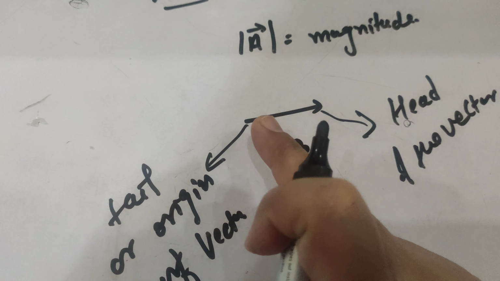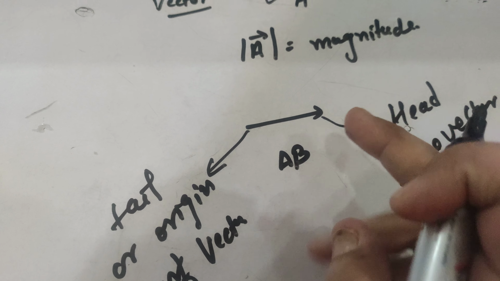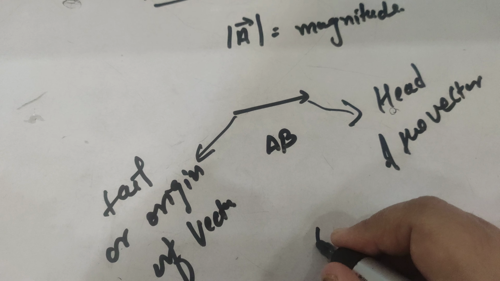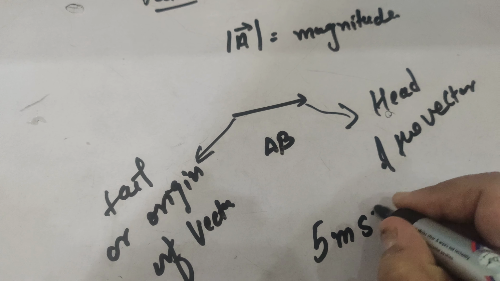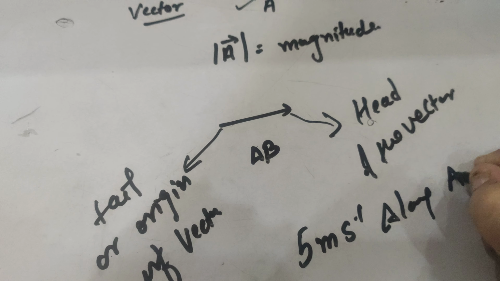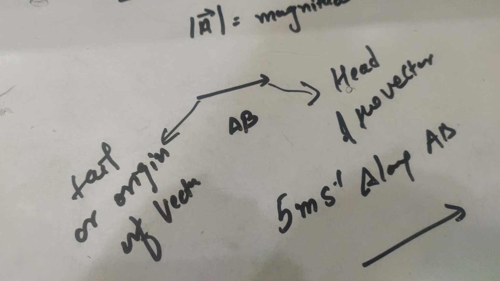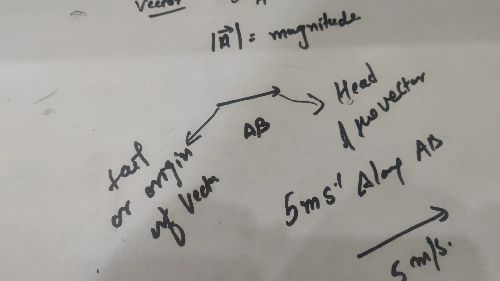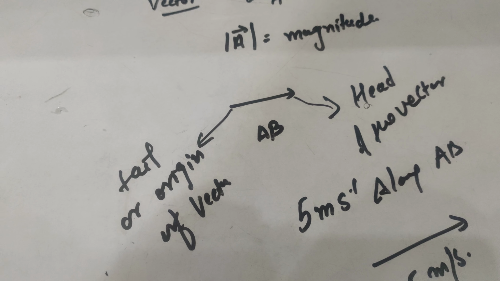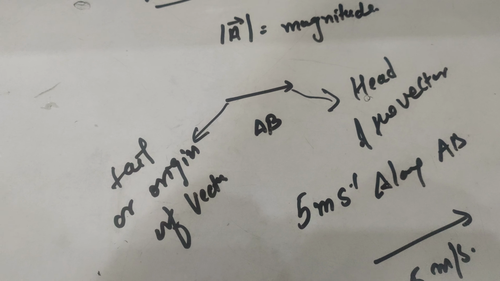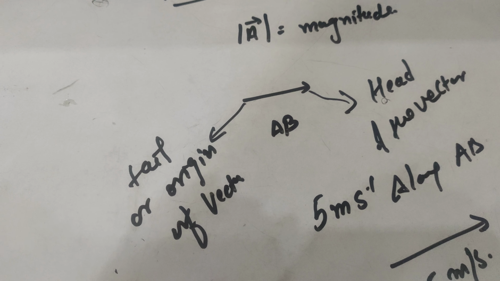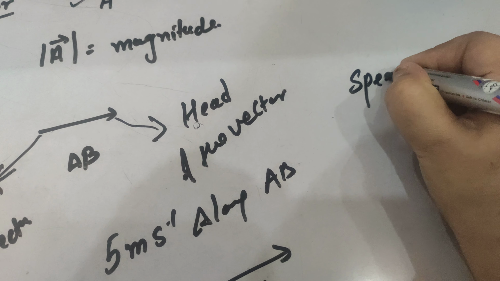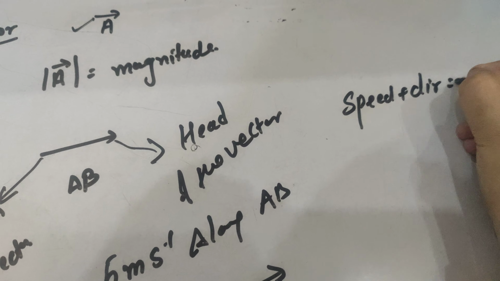This shows that the vector starts from A to B, meaning we have taken the measure from A to B. For example, if I write the speed is 5 meter per second along AB, it means the body is moving in this direction with a velocity of 5 meter per second. Sometimes I am using speed and sometimes velocity. Basically speed represents the magnitude of the velocity. When we specify the direction, then that speed becomes velocity. Or we can more specifically write speed plus direction is equal to velocity.